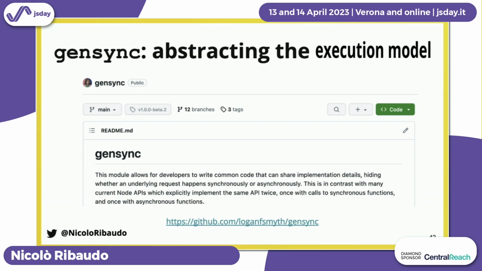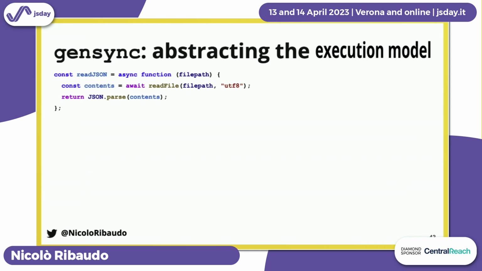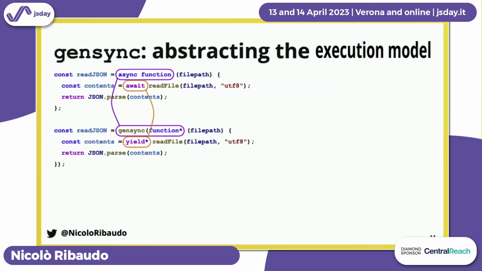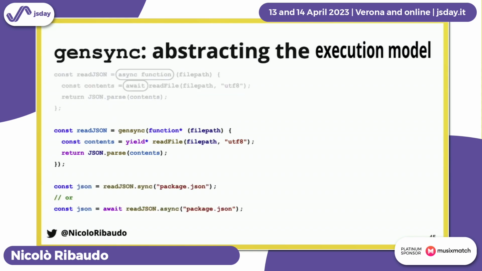And this is jsday. Like the description says, it allows you to hide whether the underlying request happens synchronously or asynchronously. And this is different from most of the stuff in Node.js, where you have the asynchronous version of most APIs. So if, for example, we had this read JSON async function that asynchronously reads a file and then parses its contents, with jsday, we could use a generator function that uses yield star instead of await. It's almost just a find and replace. And read JSON can then be called either synchronously or asynchronously.